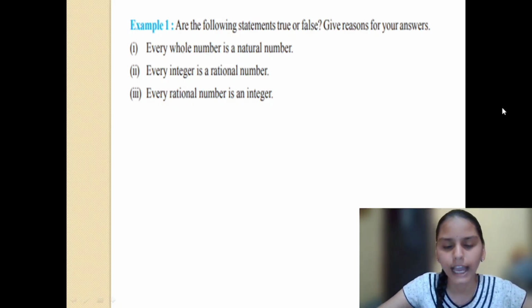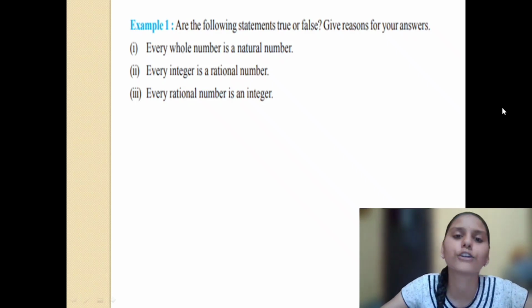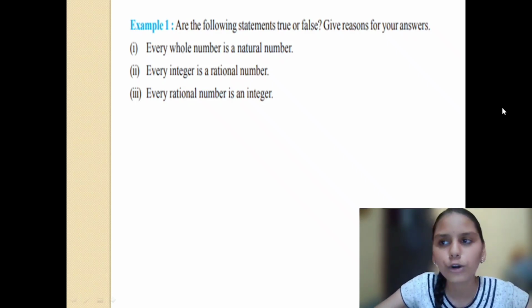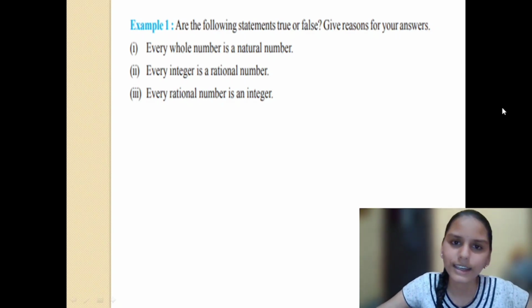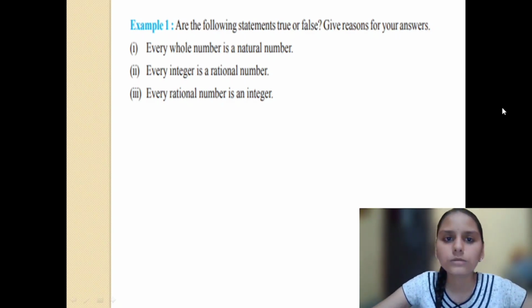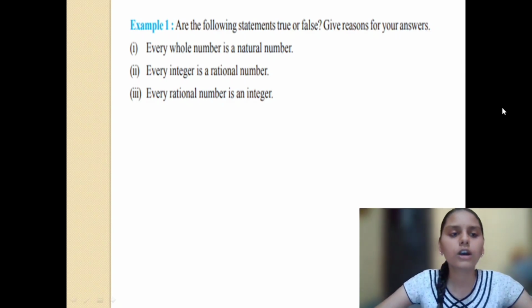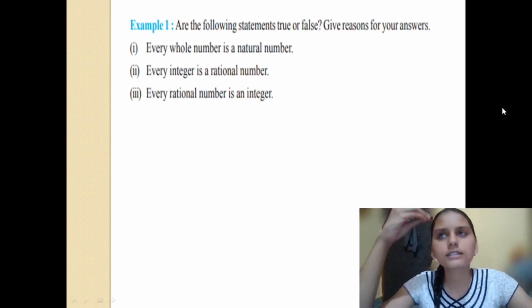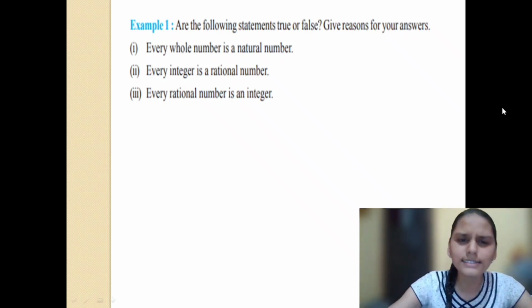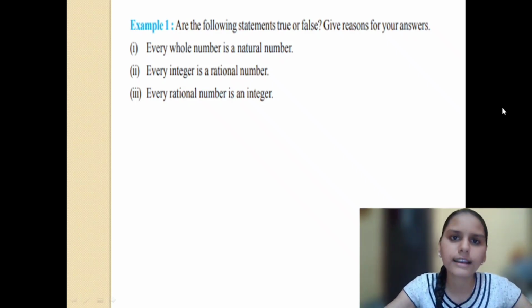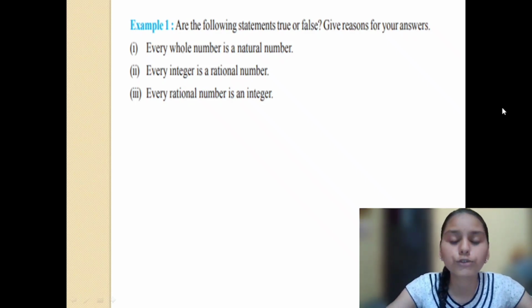Okay, I hope you have paused the video and now you're starting. See, if you don't pause the video, don't think yourself, you'll not learn. You have to pause the video and think yourself. When you think, you get some thoughts about these things, right? Well, these are simple questions. In upcoming classes, when the level of questions increases, then I'm telling you.